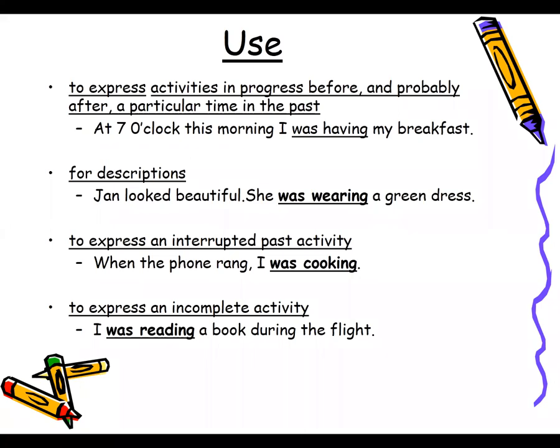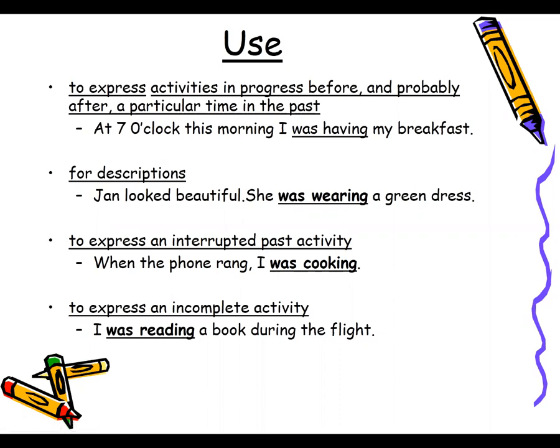Now if you want to describe anything in the past, then again we use past continuous tense. For example, Jane looked beautiful, she was wearing a green dress. Okay, so was wearing, describing something that was in the past. To express an interrupted past activity, when the phone rang, I was cooking. Okay, previously, again the past activity.